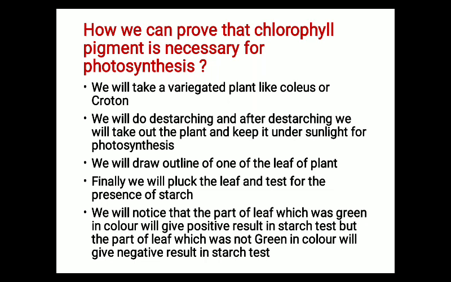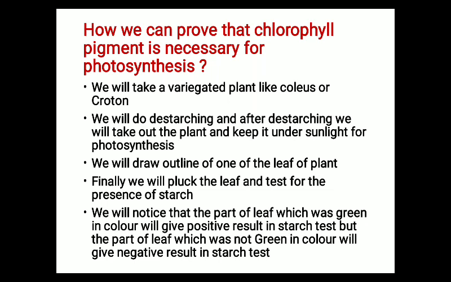Now second step, we will do destarching, and after destarching we will take out the plant and keep it under sunlight for photosynthesis. Before putting it under sunlight, we will draw an outline of one of the leaves of the plant. And finally, after a few hours, we will pluck the leaf and test for the presence of starch. We will notice that the part of the leaf which was green in color will give a positive result in the starch test, but the part of the leaf which was not green in color will give a negative result in the starch test.